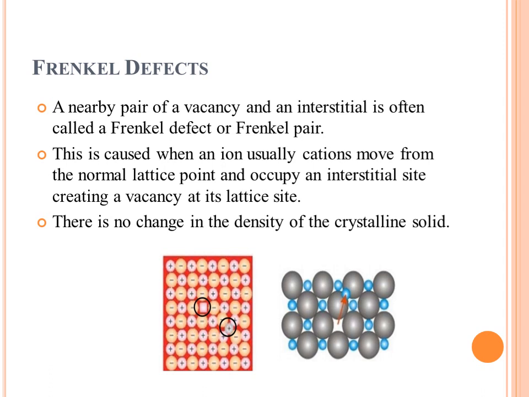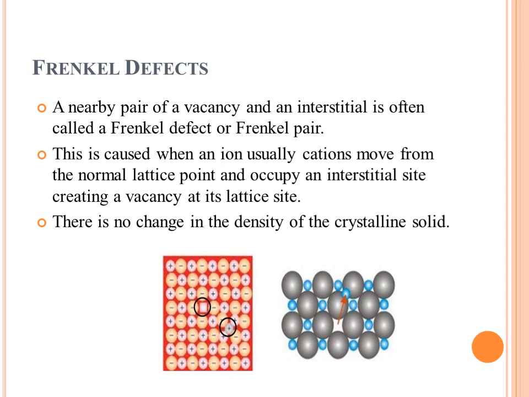Last but not the least is the Frenkel defect. A nearby pair of a vacancy and an interstitial is often called a Frenkel defect or Frenkel pair. This is caused when an ion, usually a cation, moves from the normal lattice point and occupies an interstitial site, creating a vacancy at its lattice site. There is no change in the density of the crystalline solid.